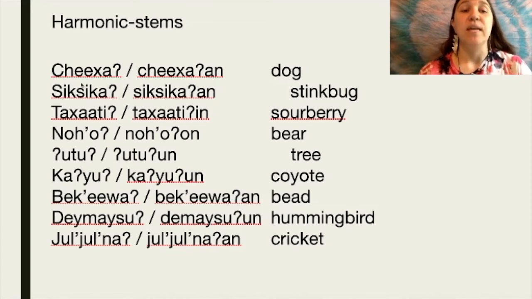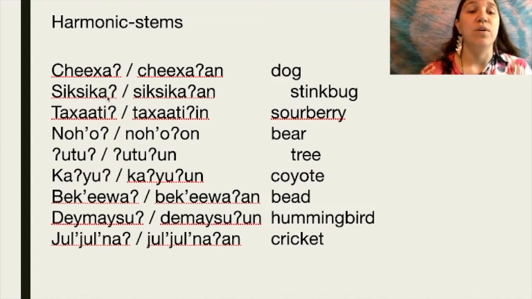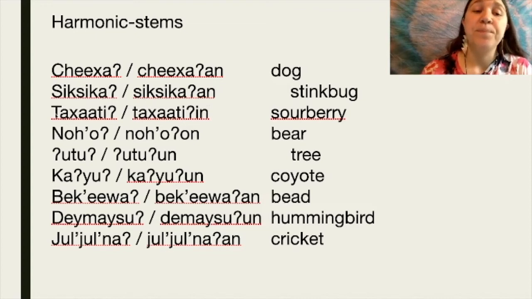So same for our word for stink bug, which is siksika. And if we want to get the object form, we can look at the end of this word and we see that it's an A. So we know that the object form is also going to be an A followed by an N. So siksika, siksikaan. That's for stink bug. So for sourberry, our word is tachati.